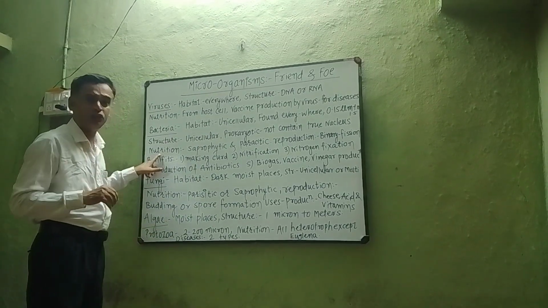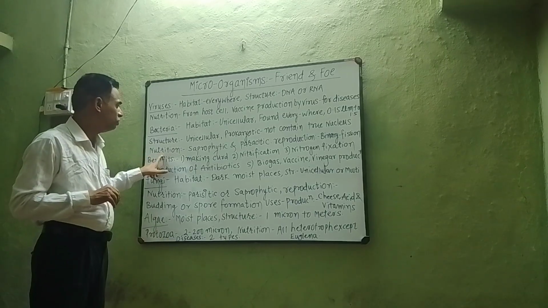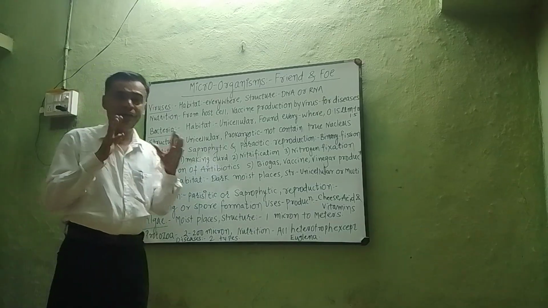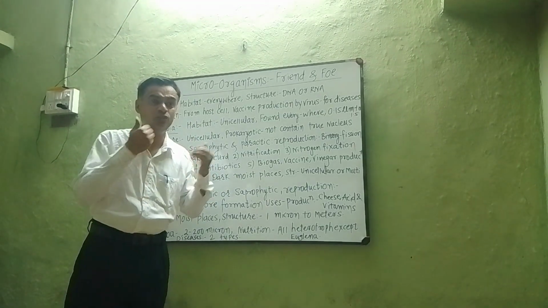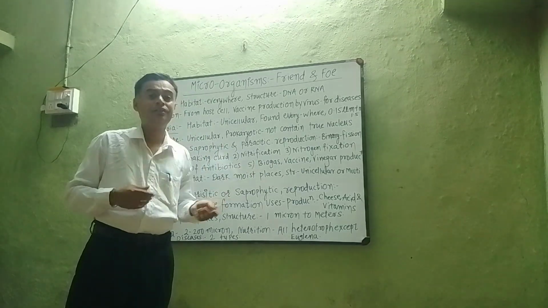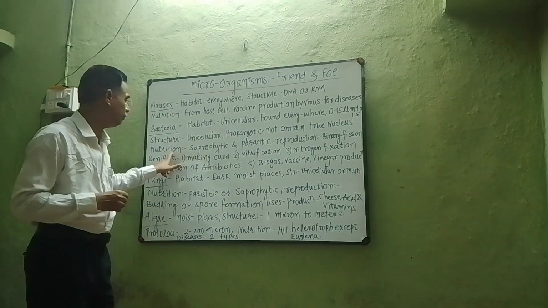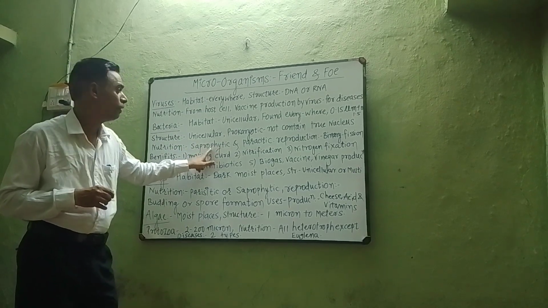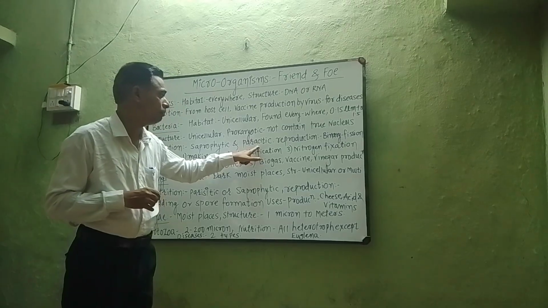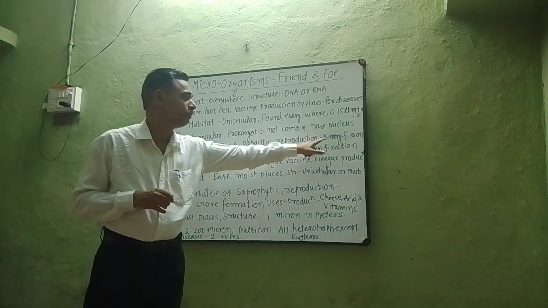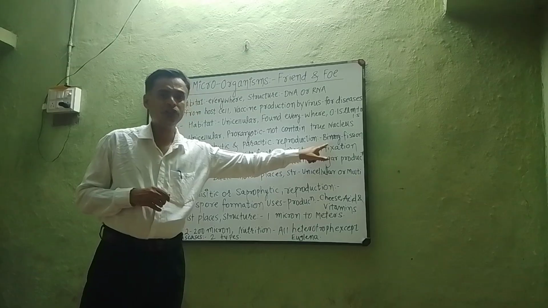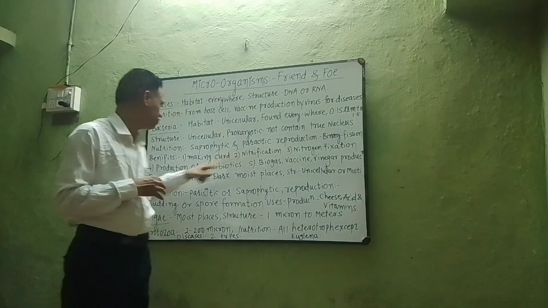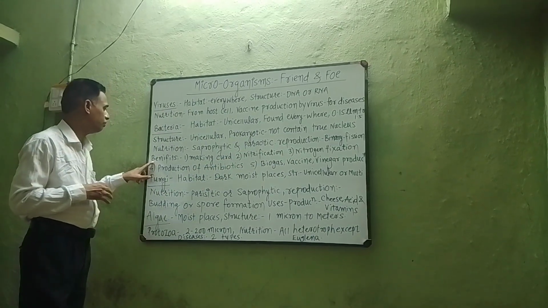Now, what type of nutrition is derived by the bacteria? Nutrition of the bacteria is saprophytic. Now, what is a saprophyte? Saprophytes are those organisms which live on dead and decaying matter. They are called saprophytes. Saprophytic nutrition is derived by the bacteria. Parasitic nutrition is also derived by the bacteria, and reproduction is by binary fission. Means the body is divided into 2 fragments, that is binary fission.